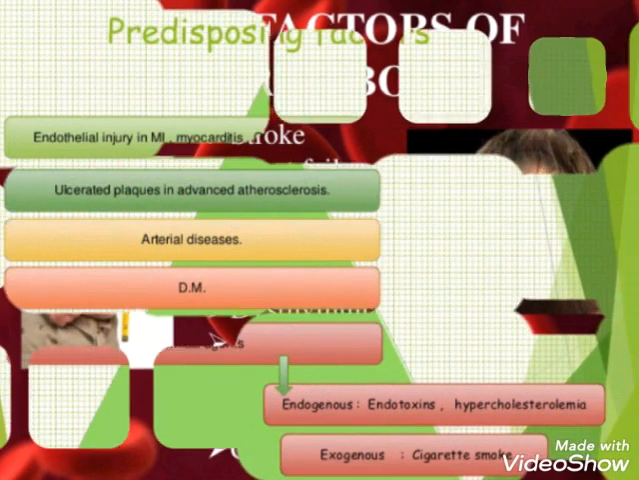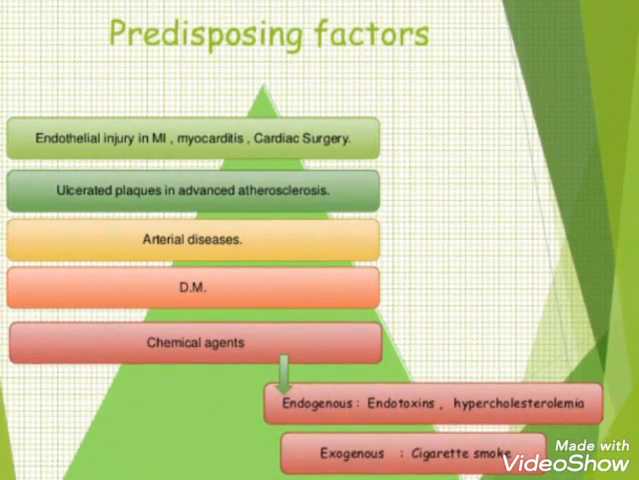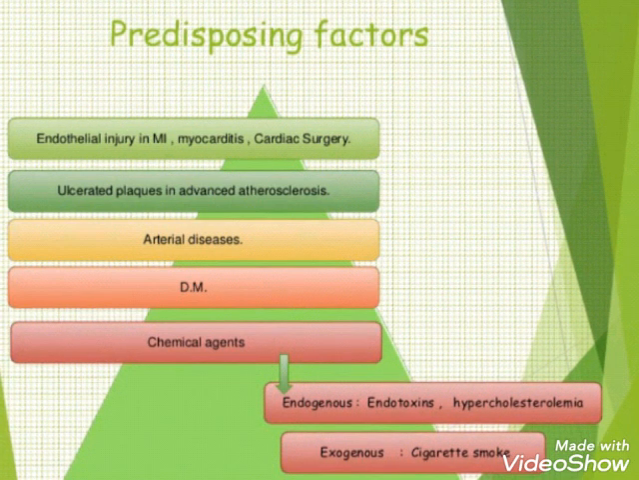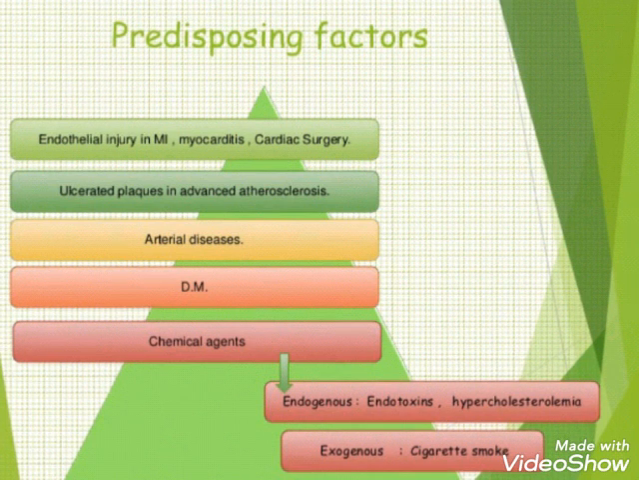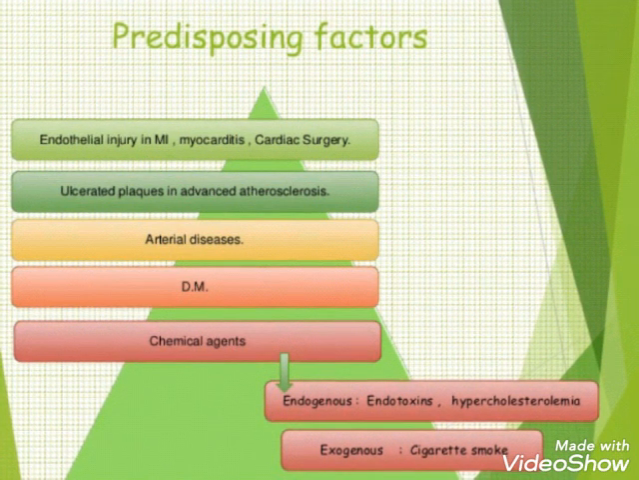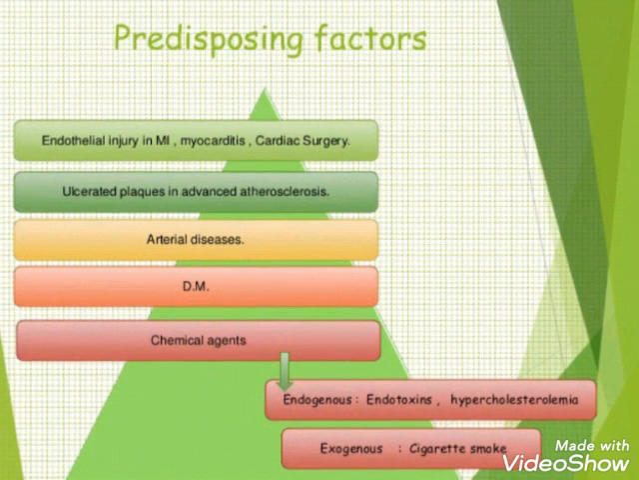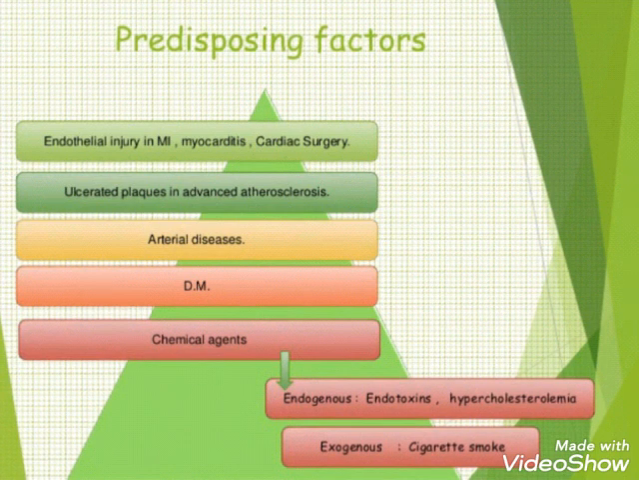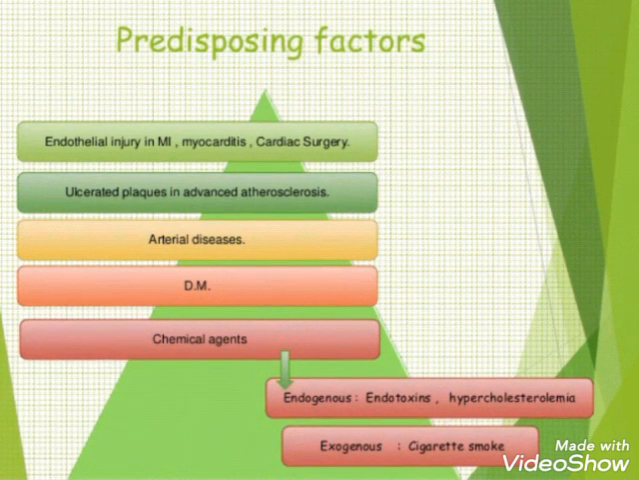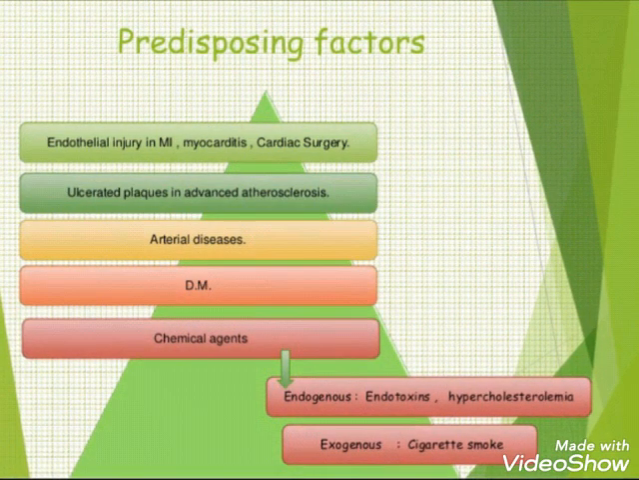Then here are certain predisposing factors like endothelial injury in MI, myocarditis, cardiac surgery, then ulcerated plaques in advanced atherosclerosis, arterial diseases, diabetes mellitus, chemical agents, that is endogenous endotoxins, hypercholesterolemia, then exogenous cigarette smoking. So these are the predisposing factors, other than the risk factors, that can lead to the formation of thrombosis in the body.